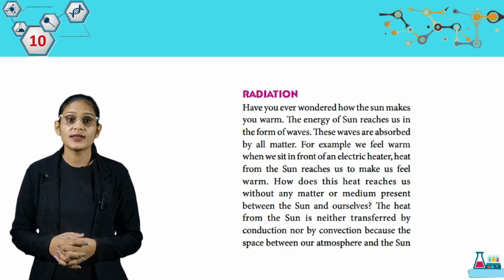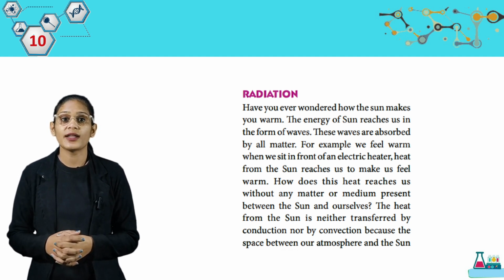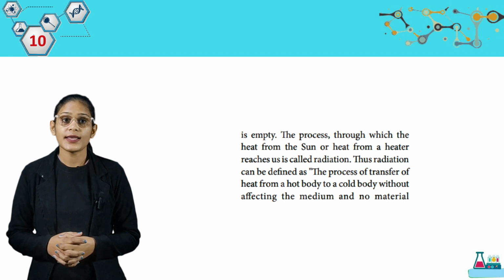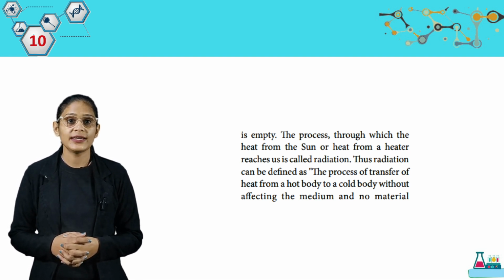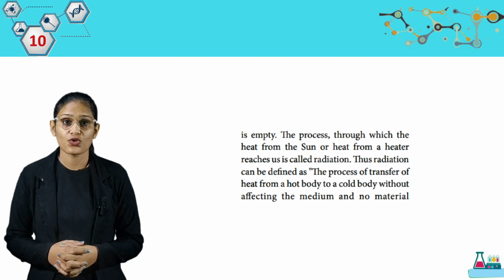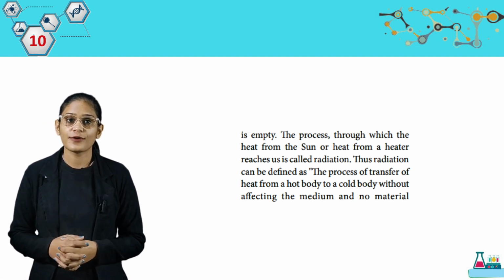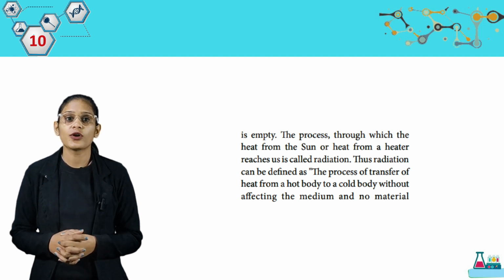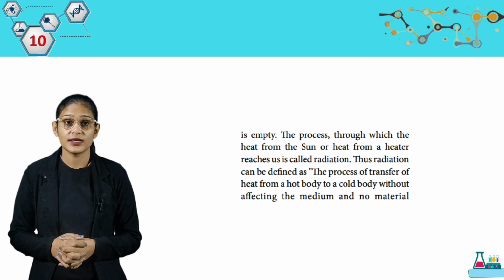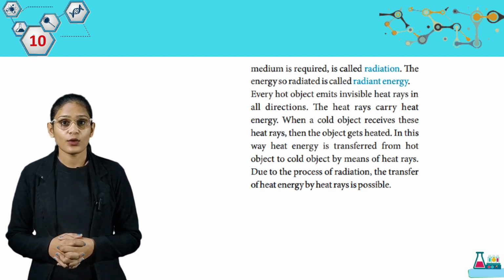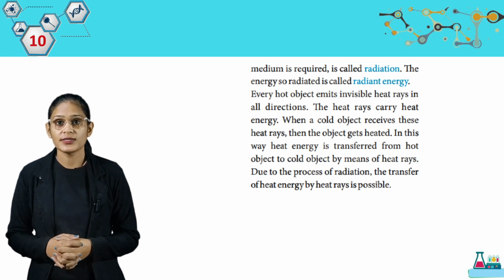The heat from the sun is neither transferred by conduction nor by convection because the space between our atmosphere and the sun is empty. The process through which the heat from the sun or heat from a heater reaches us is called radiation. Thus, radiation can be defined as the process of transfer of heat from a hot body to a cold body without affecting the medium, and no material medium is required. The energy so radiated is called radiant energy.